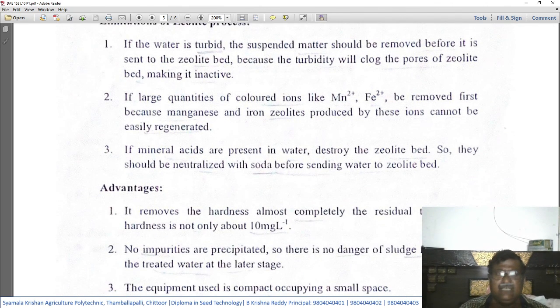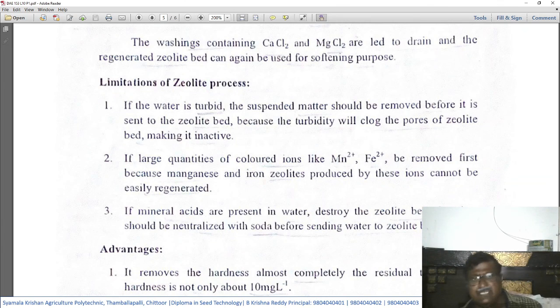So, now let us see what the limitations of this zeolitic process in removing hardness are. If the water is turbid, the suspended matter should be removed before it is sent to the zeolitic bed, because the turbidity will clog the pores of the zeolite bed, making it inactive.